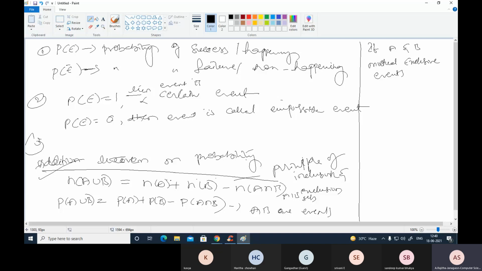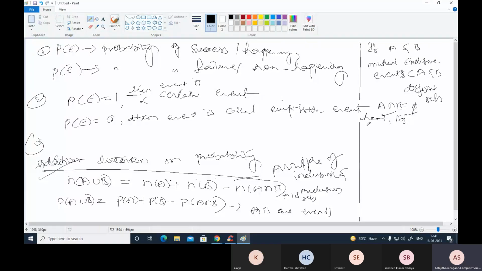mutually exclusive events are nothing but disjoint. In probability we call these two mutually exclusive events, which in sets means A and B are disjoint sets. Whenever A and B are disjoint sets, A intersection B equals the null set. In probability, for example, head and tail are mutually exclusive events, because whenever we toss a coin, we get either head or tail.